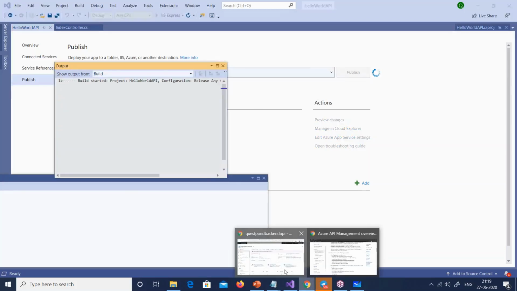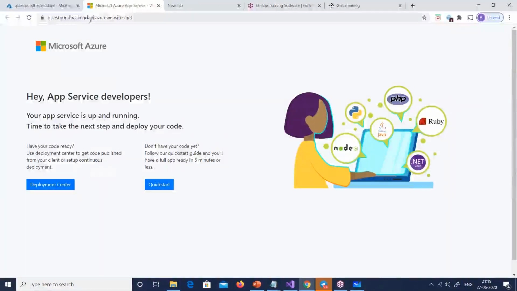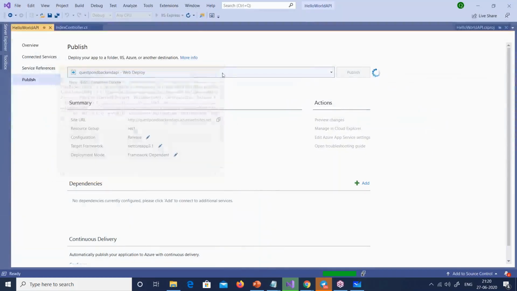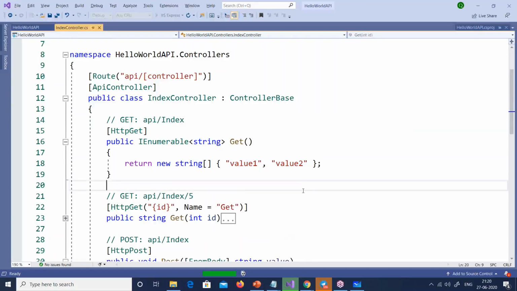If you see my API at this moment, this is the backend API, guys. Remember the name here: Questpoint backend API.azurewebsites.net. Once everything works out, I should be able to see my API out here. I've deleted the homepage and so on, so if I want to request this API, I have to say api/index. Then it will show me this string collection.